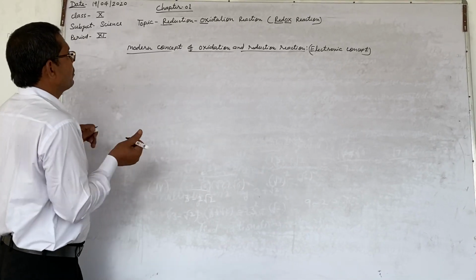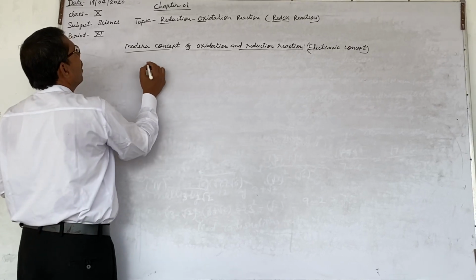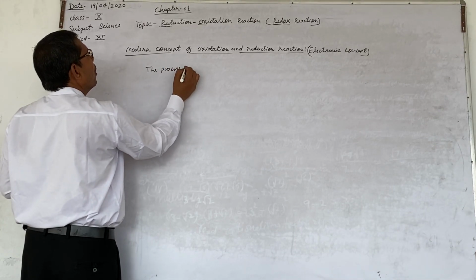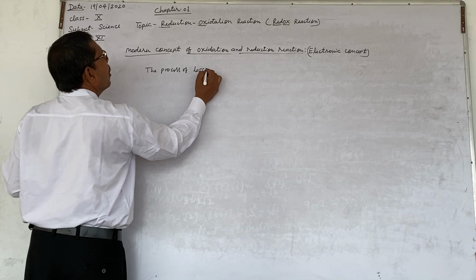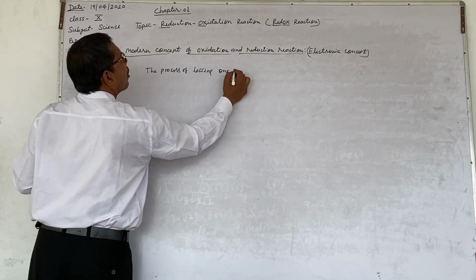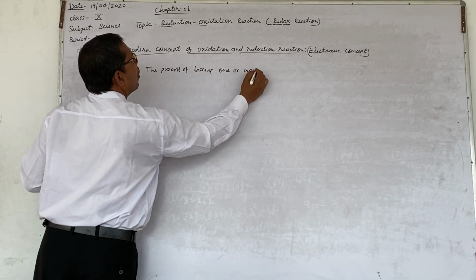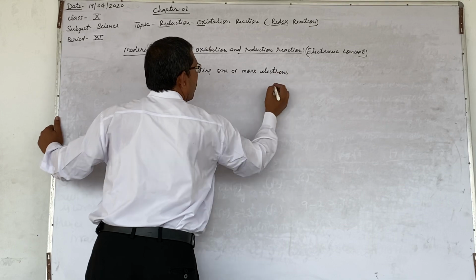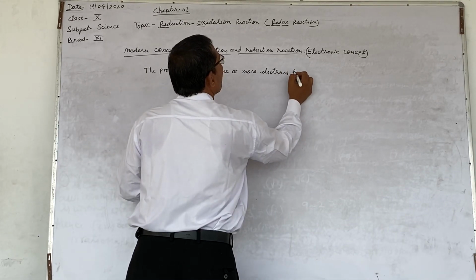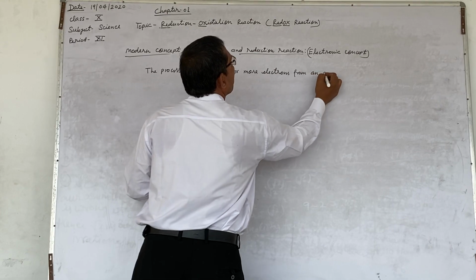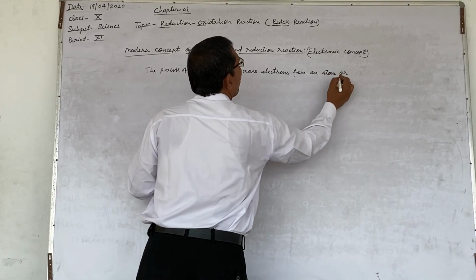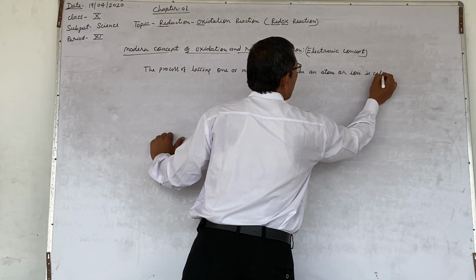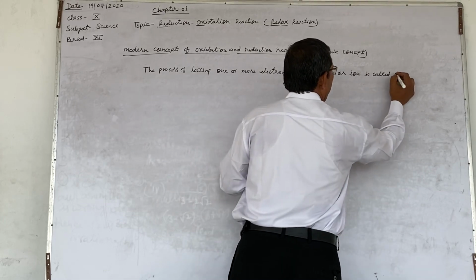Here see, the process of losing one or more electrons from an atom or ion is called oxidation.